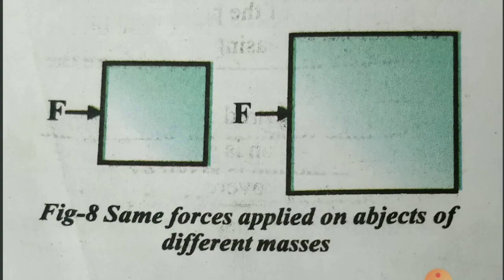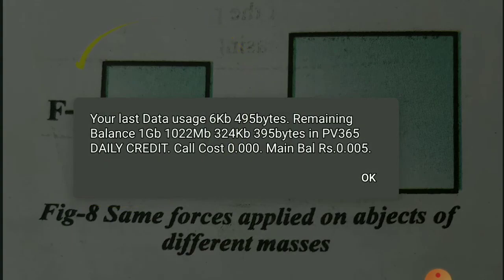The same force I applied on the first object, I am applying on the second object also. That's why it needs more force to get more acceleration. Why? Because it has more mass. But I have applied the same force, so surely the smaller object will travel more distance. Is it or not, children?